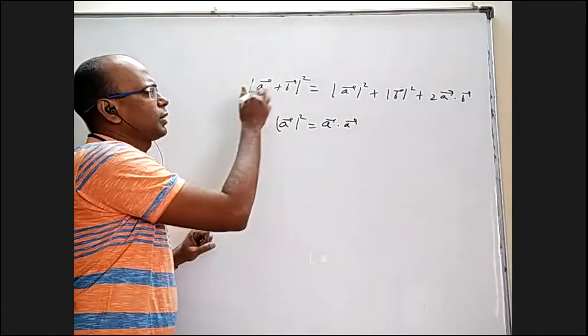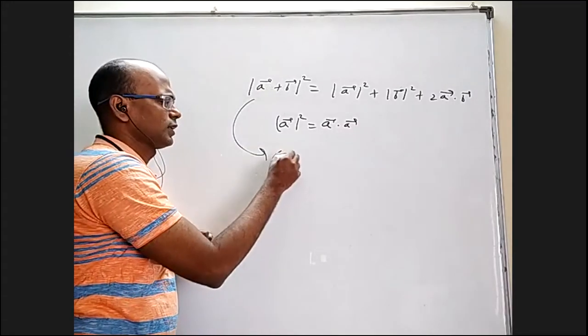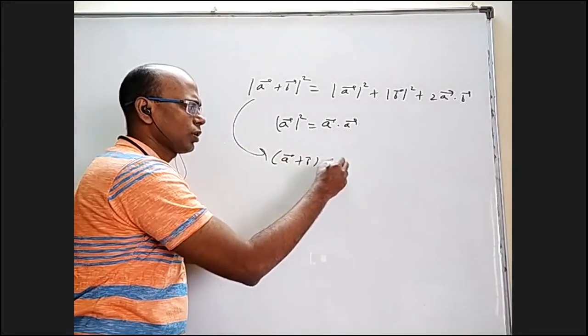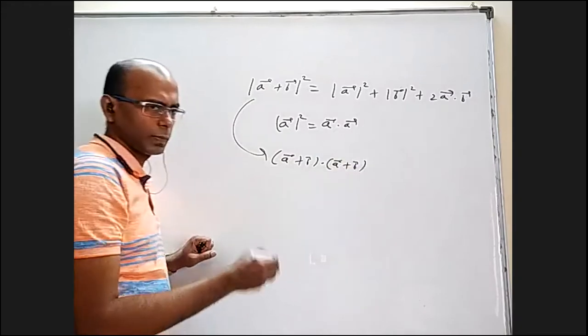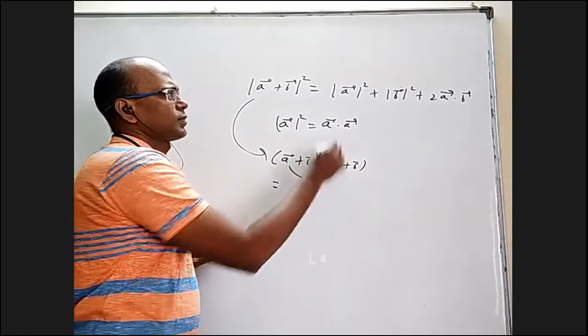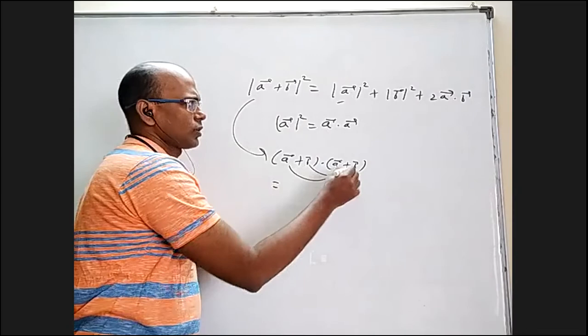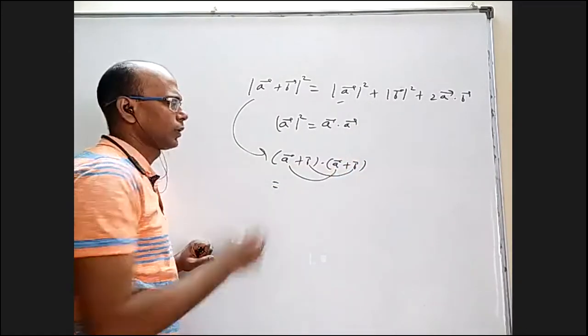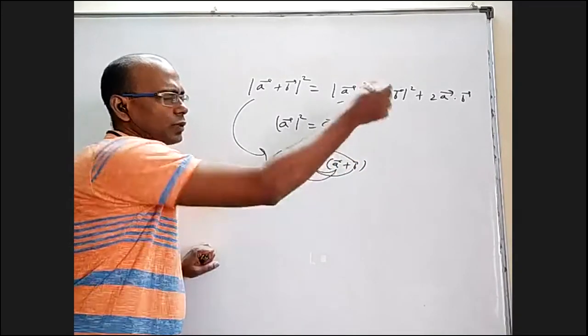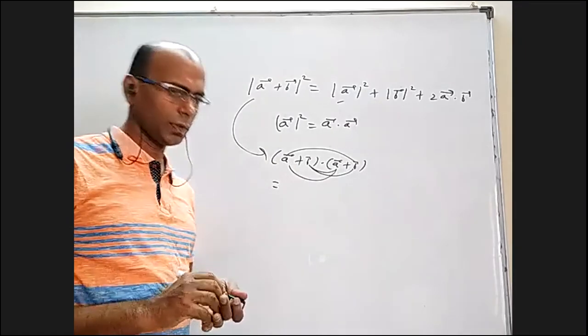In the same way, mod of (a bar plus b bar) whole square can be written as (a bar plus b bar) dot (a bar plus b bar). This dot this is mod a bar square. This dot this is mod b bar square. And this one a dot b and this one a dot b, together it will be 2 a dot b. That's how it is derived.